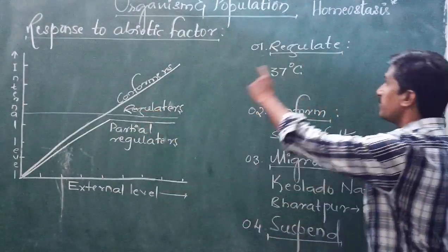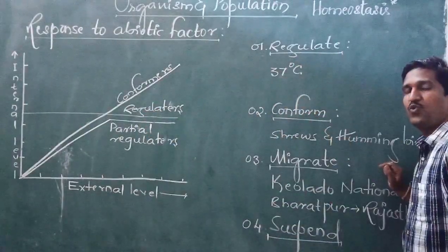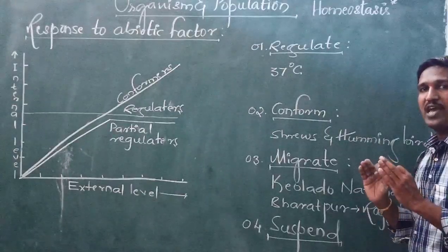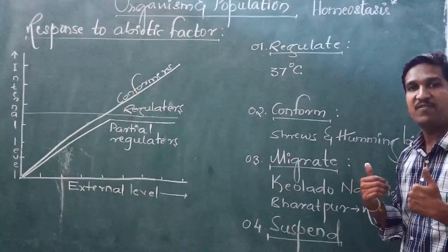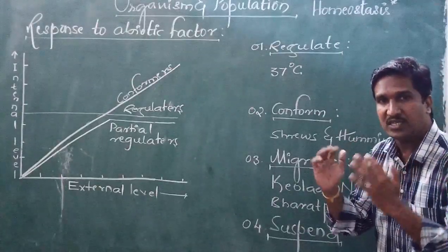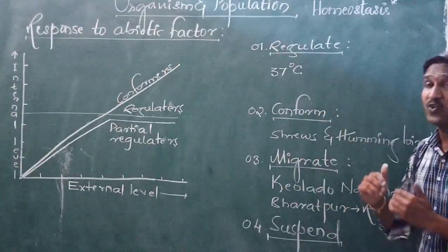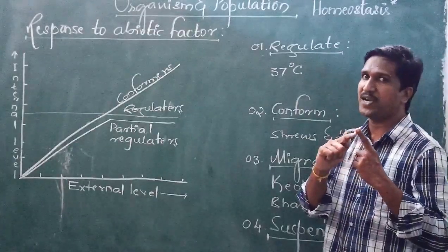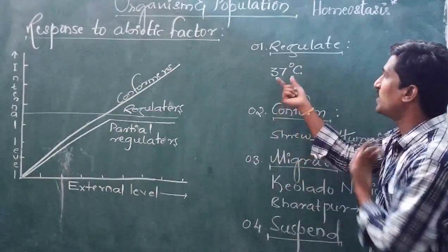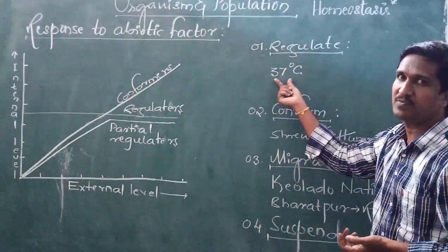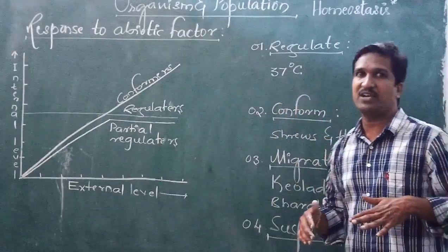So what do you mean by a regulator? An organism which maintains the internal environment constant is called a regulator. What is that internal environment? The temperature as well as osmoregulation. Temperature should be 37 degrees Celsius. Osmoregulation, you know very well, is water and salt balance.